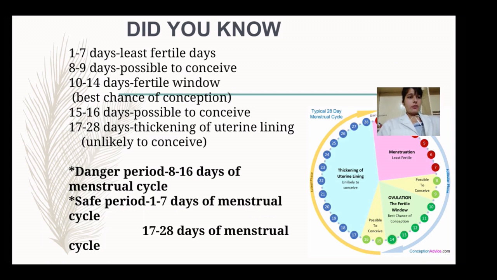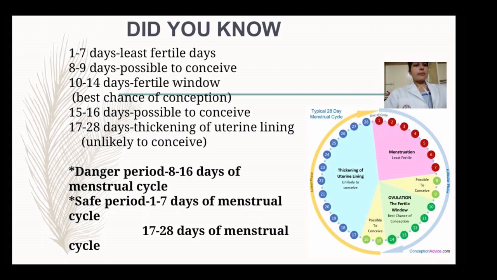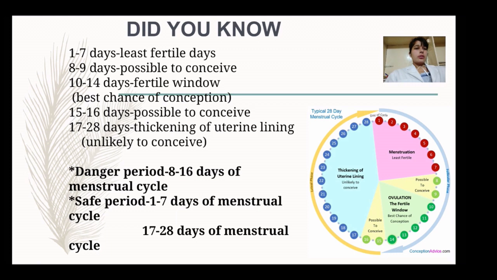Now some interesting facts about the menstruation cycle. Here a picture you can see. The average duration of the menstruation cycle is 28 days. The first 7 days, from the first to the seventh day, are the least fertile days. Why? Because the woman is undergoing menses and the bleeding phase, so there is no ovum, so there are least chances of getting pregnant.